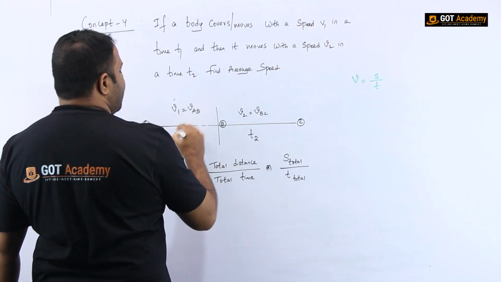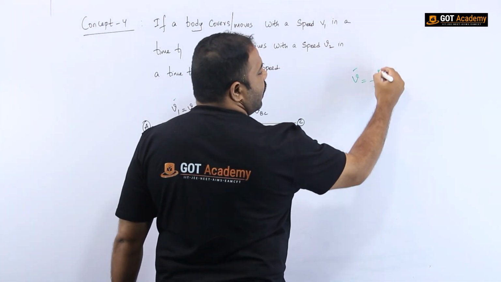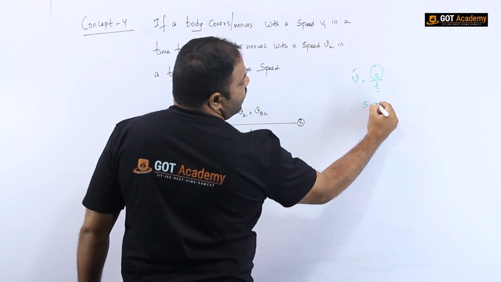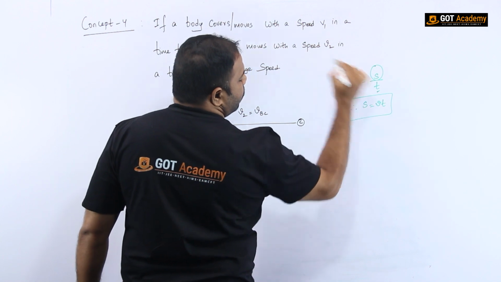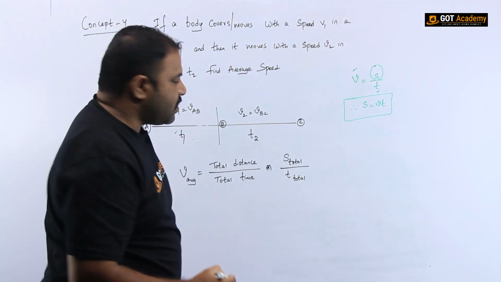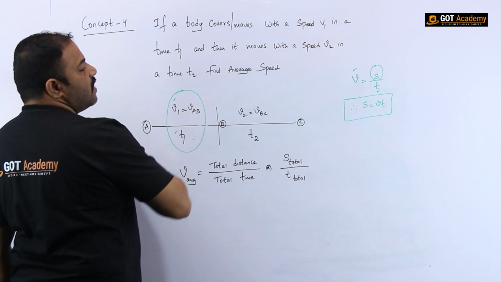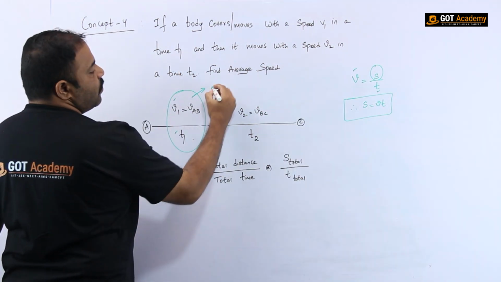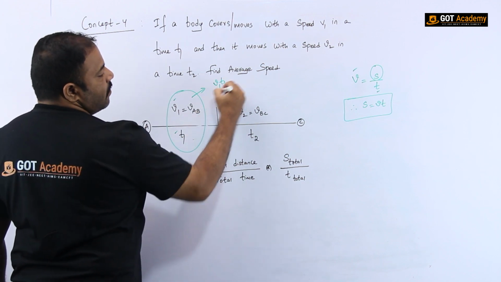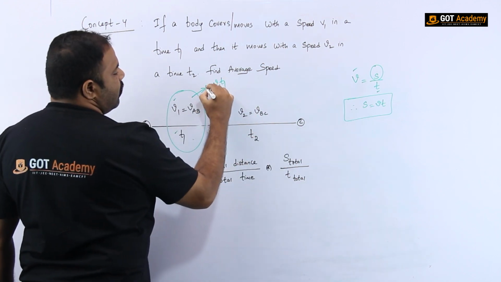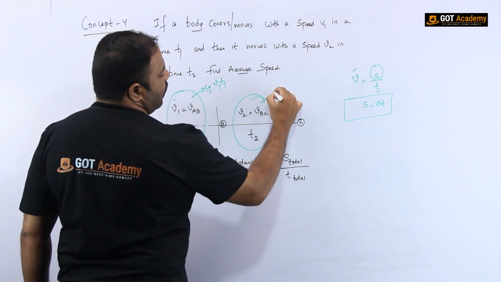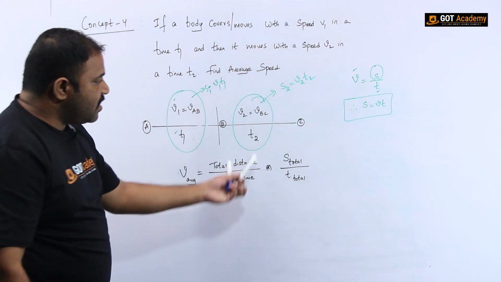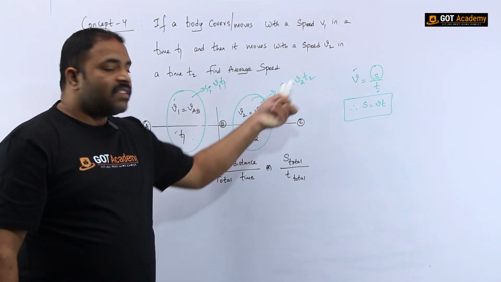Here speed and time is given, but distance is not given. So from this I can tell you that distance is equal to speed into time. Okay. So this concept will come into existence. Since here v1 and t1 is given, the distance, as I told, is speed into time. Here the speed is v1 and time is t1, which will give you distance s1, whereas here the distance s2 is equal to v2 into t2, because in this case the speed is v2 and time is t2.